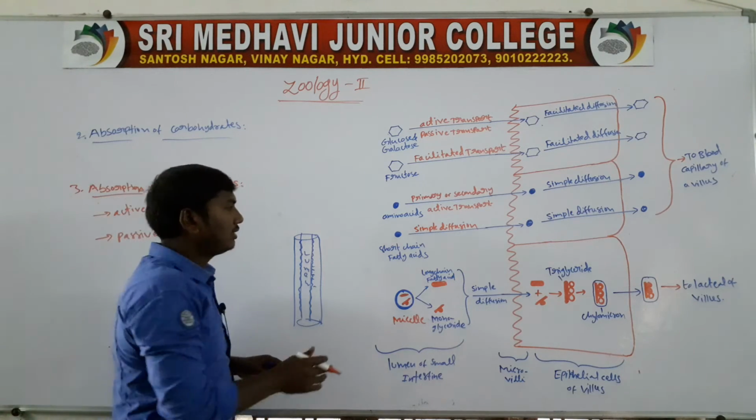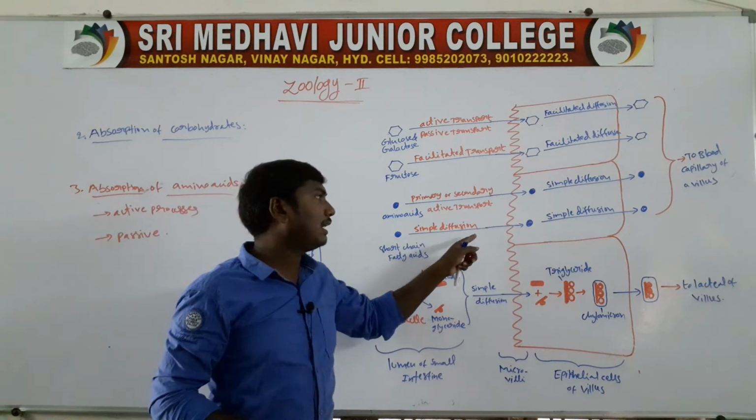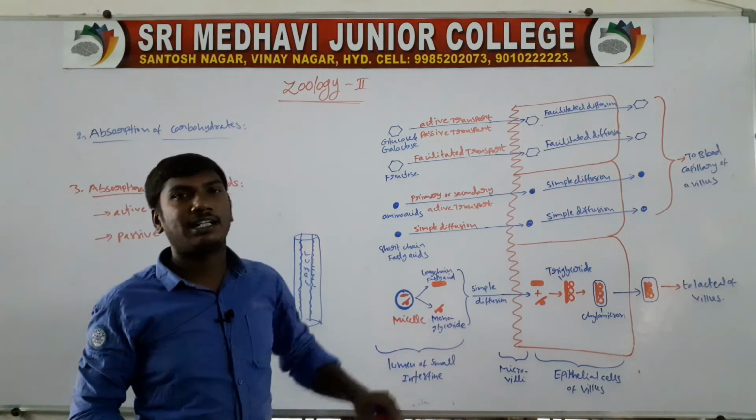Next one, short chain fatty acids. They are absorbed by simple diffusion.